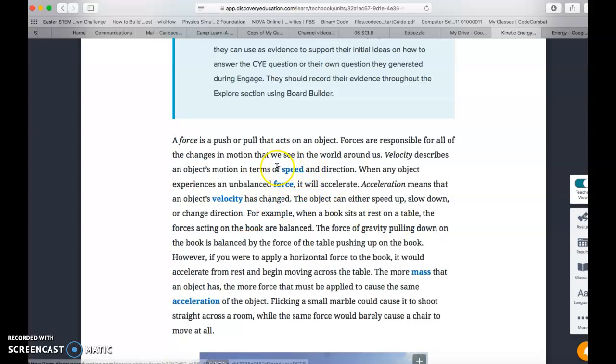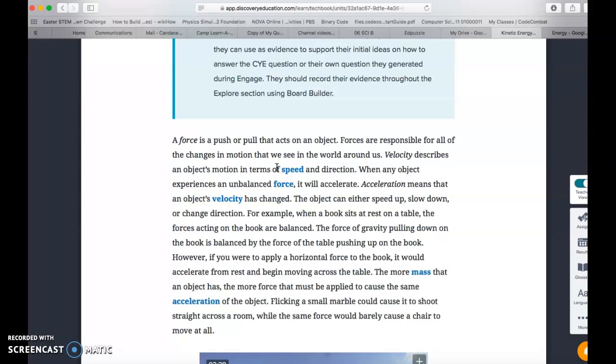Speed is how fast you get to a certain place. If it takes me 8 minutes to run a mile, or well, we're going to change that to kilometers, because in science we usually use the metric system. If I want to know how many meters per second I'm going, that would be my speed.